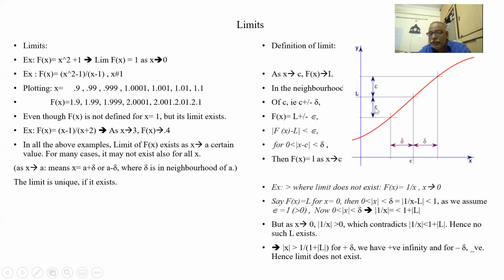This 1 is nothing but this E. I'm assuming it as 1, a very small value. I can assume 0.1 also, or 0.001 also. For simplicity, I am assuming it is 1.